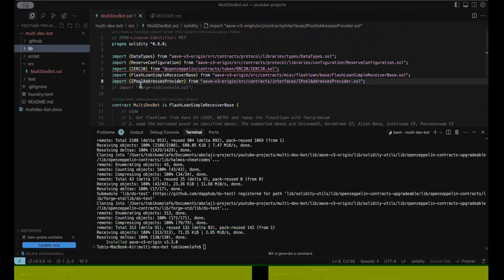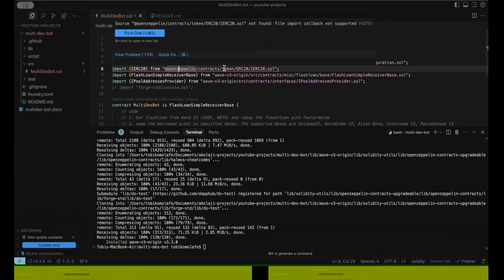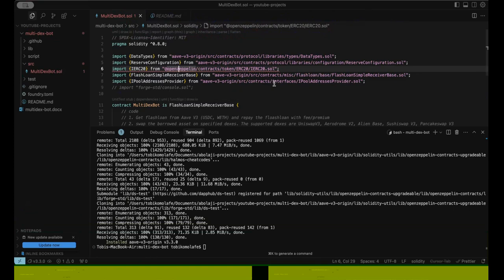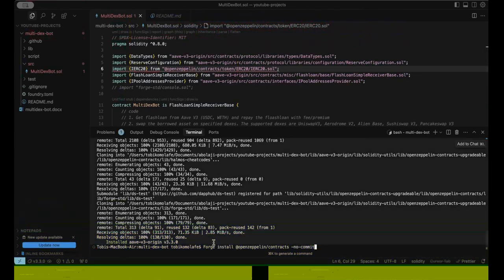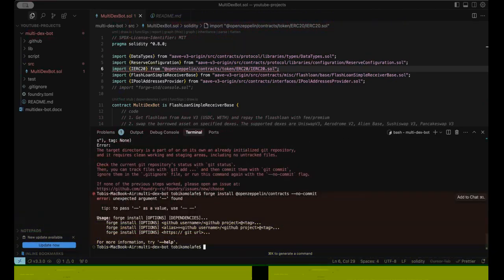There's still one more imported interface that is not here. This is our ERC20 interface, and this will be useful for us to work with ERC20 tokens. This is imported from OpenZeppelin contracts, so we need to install that too. We will run forge install OpenZeppelin/openzeppelin-contracts. Okay, we just got an error, because I'm supposed to do --no-commit, but I did --no-commit incorrectly. So let's run it again. It should be fine now.